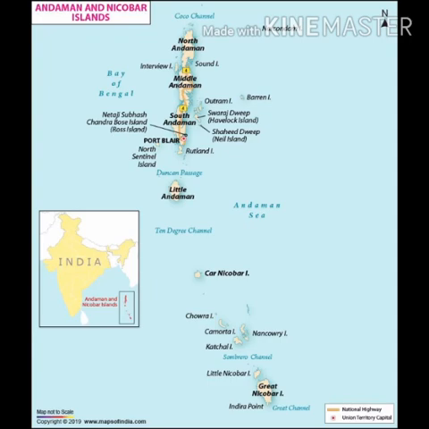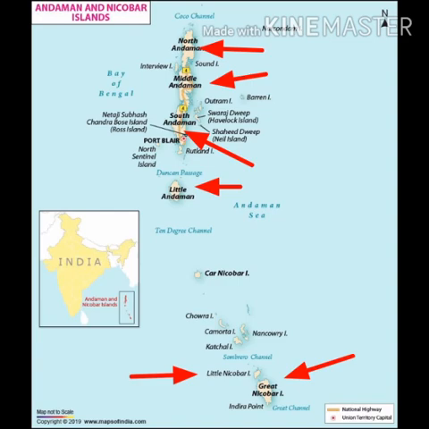These groups of islands are North Andaman, Middle Andaman, South Andaman, and Little Andaman, all these are in the north, and Little Nicobar and Great Nicobar, these two islands are in the south. Between these two groups of islands, there is an island called Car Nicobar. You can locate it in your map.